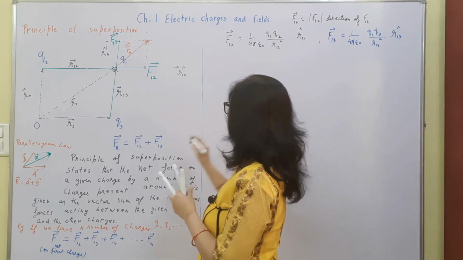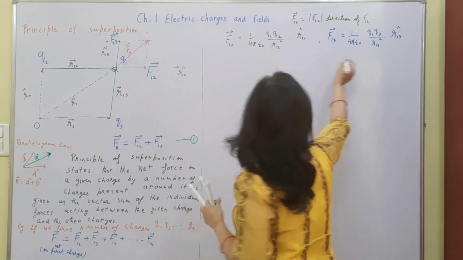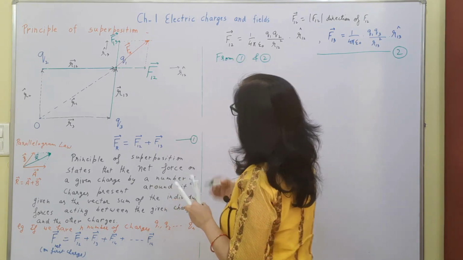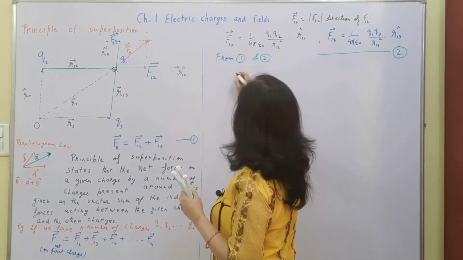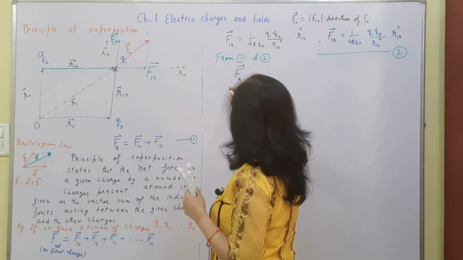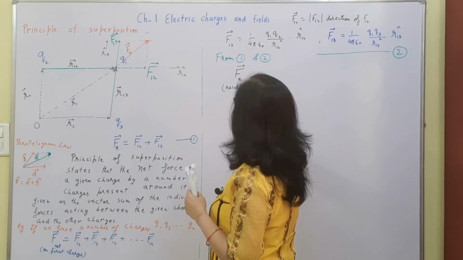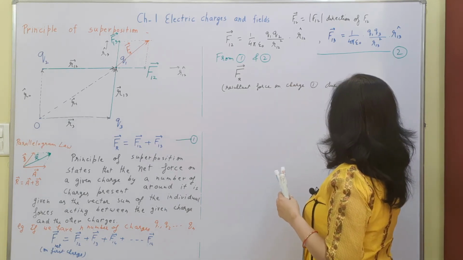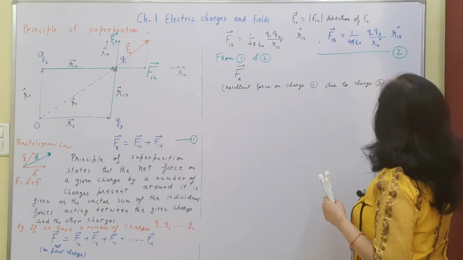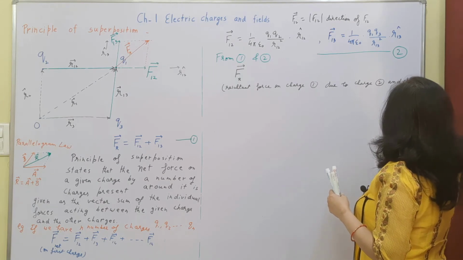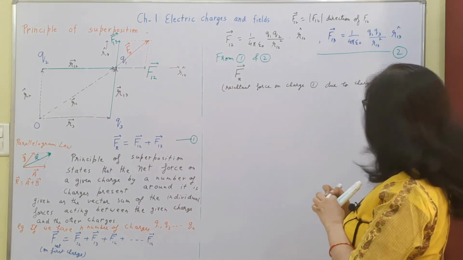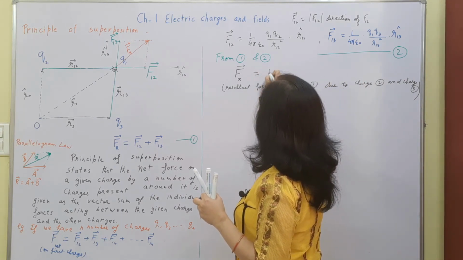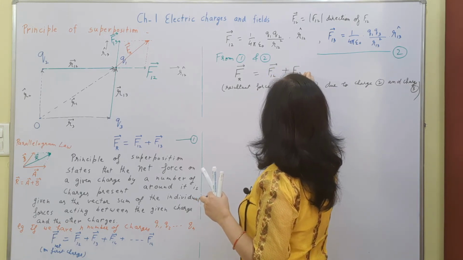If I mark these as equations 1 and 2, the net resultant force on charge 1 due to charge 2 and charge 3 is the vector sum of F12 and F13.